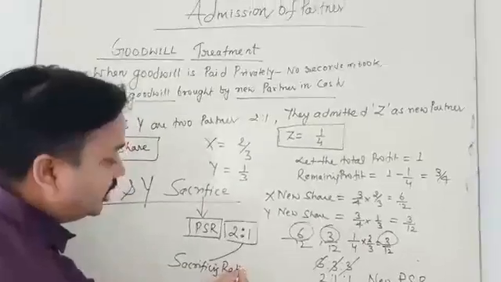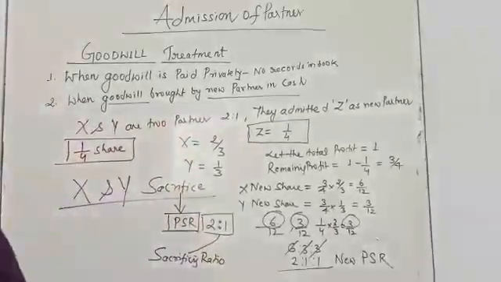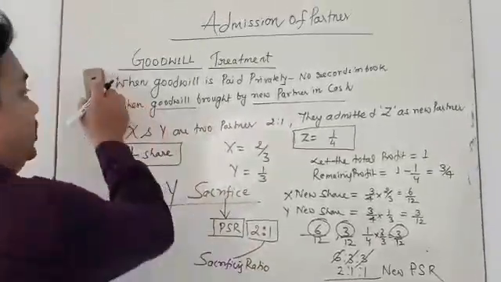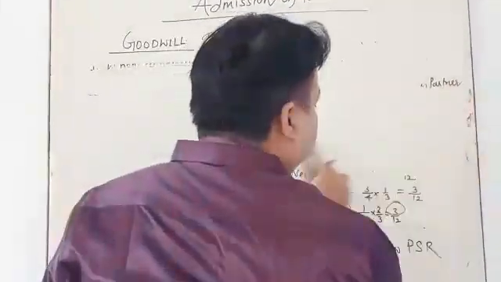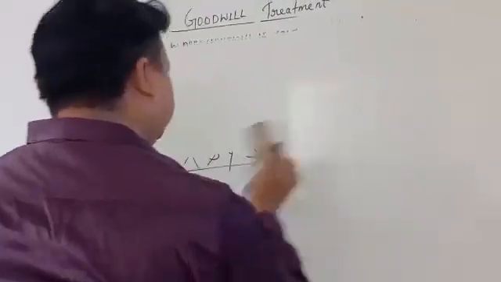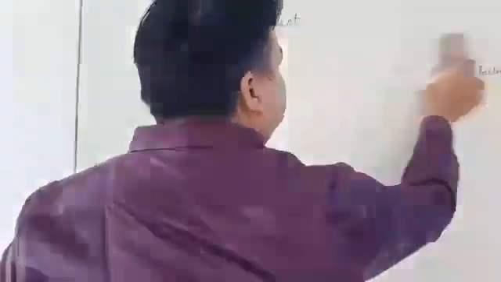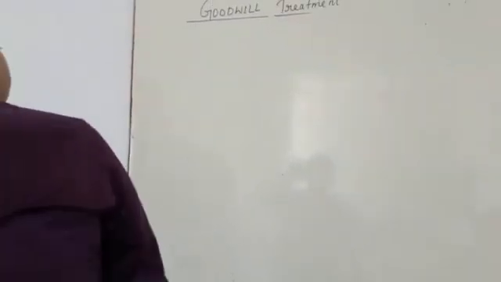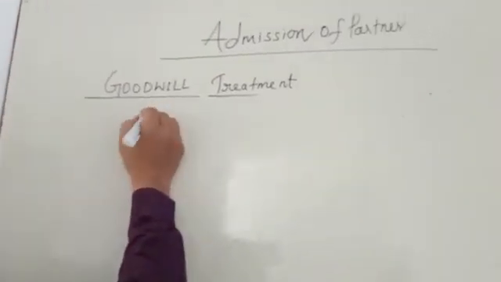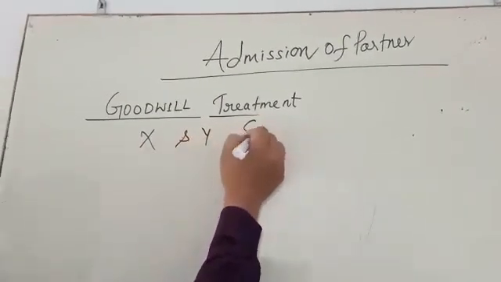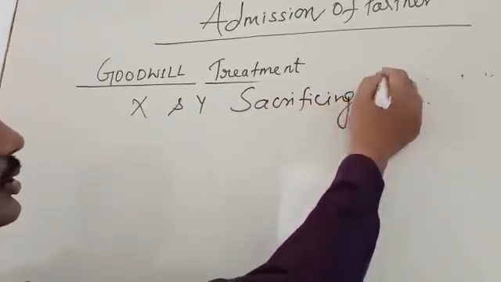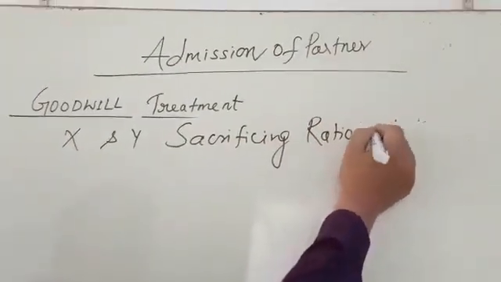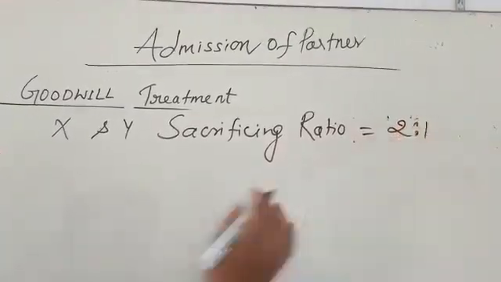Let's see here. X and Y sacrificing ratio is equal to 2:1.